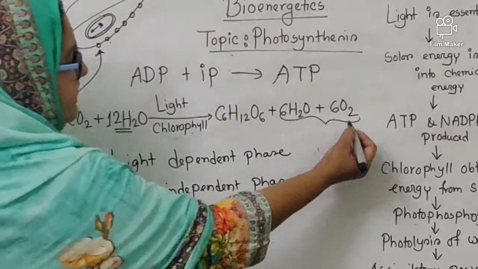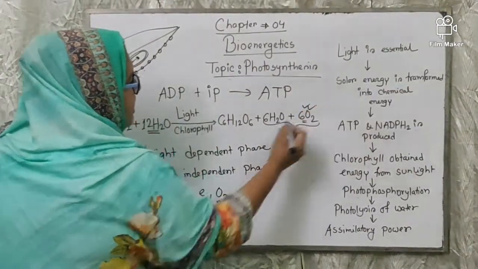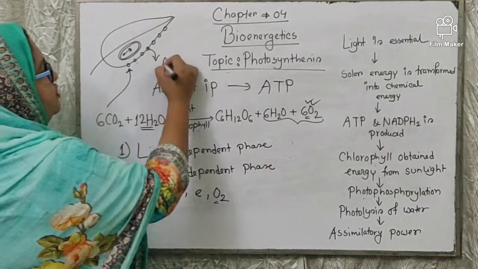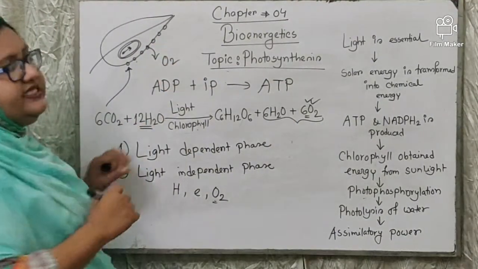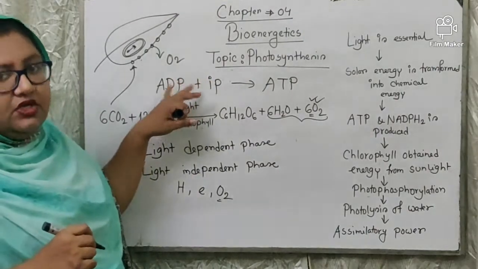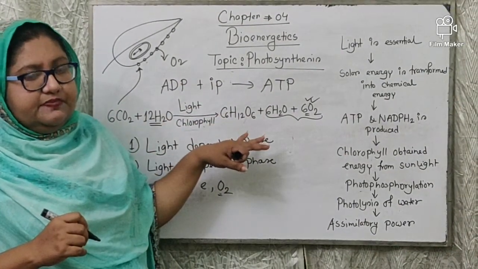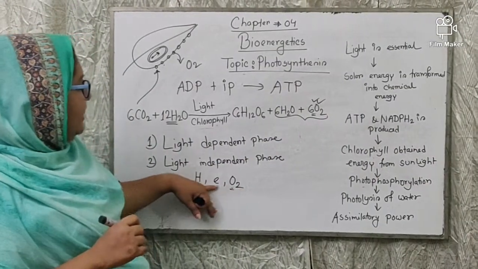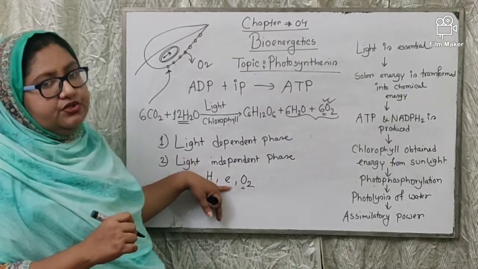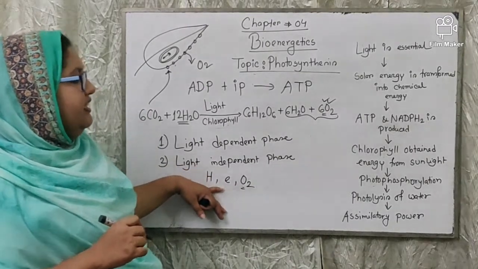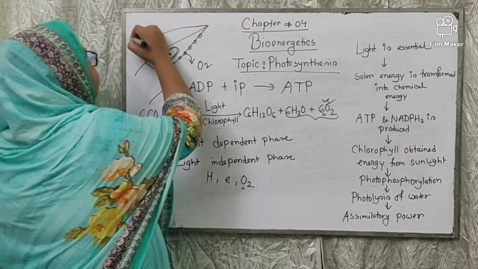This oxygen is produced here and it comes out from the leaf through the stomata and is released into the environment. Thus, oxygen is produced by the process of photosynthesis. Now, what happens with hydrogen and electron? This hydrogen and electron are combined with NADP.